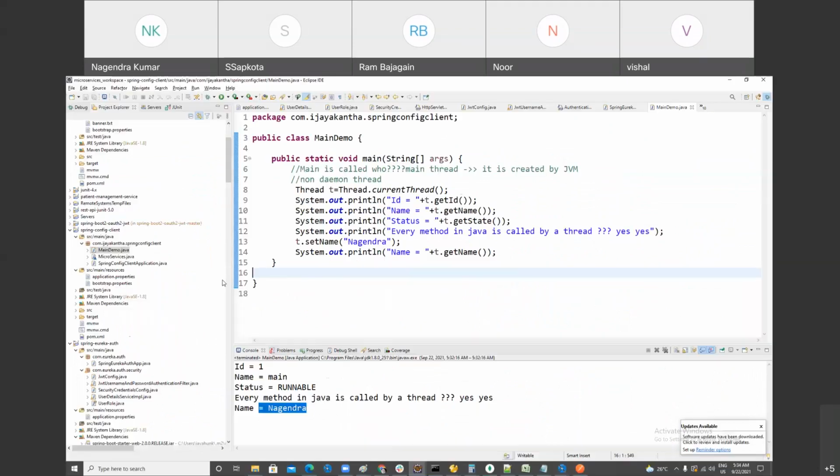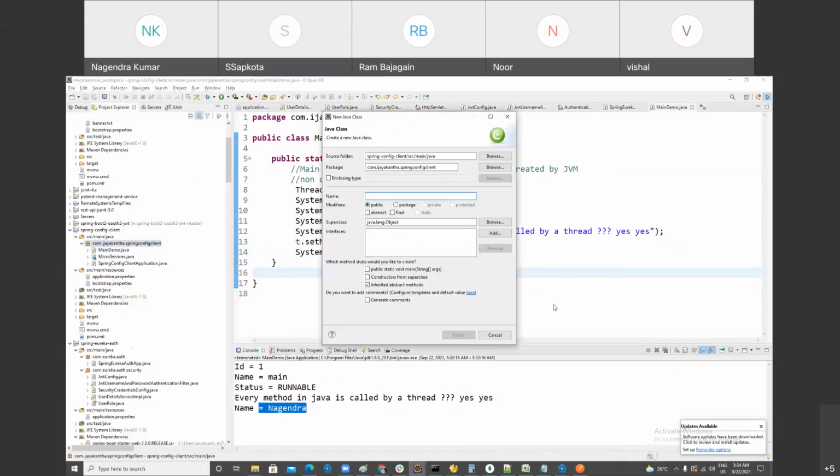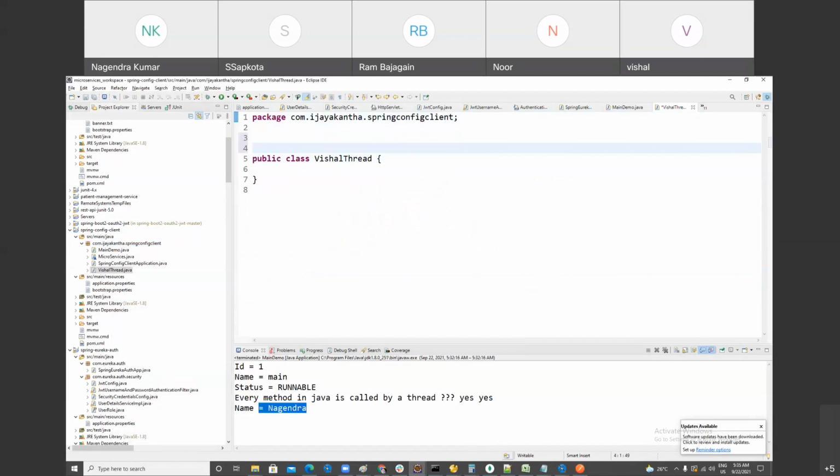My first thread is going to do what? The name could be anything. I'm just making a Vishal thread. Is this a thread? The answer is no. If your class name is Thread, that does not mean you are a thread. You have to add the feature of thread. You have to extend Thread. Now it is a thread.